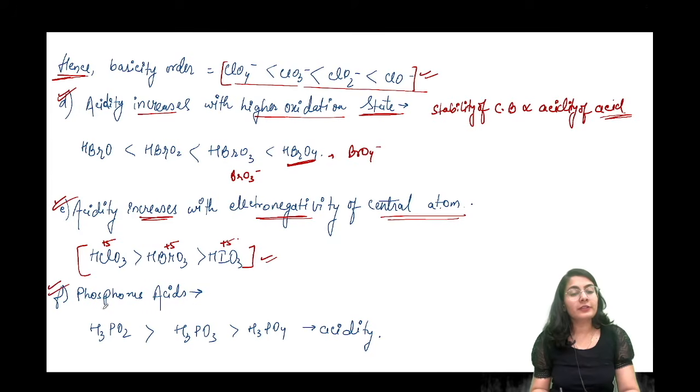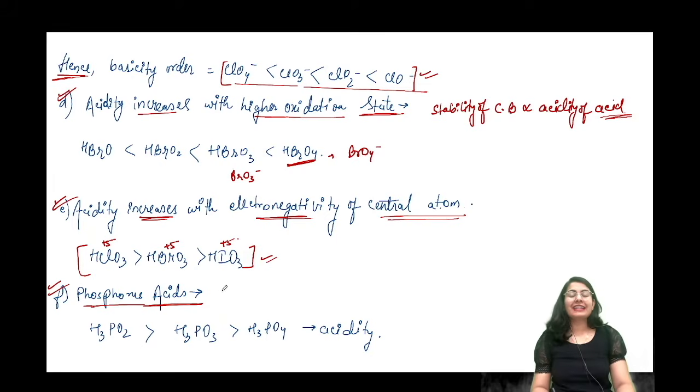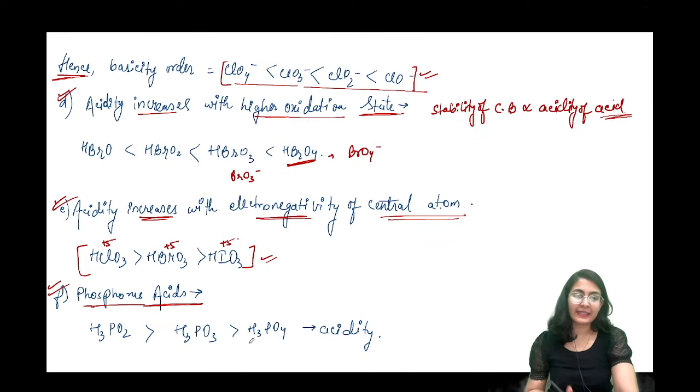Now phosphorus acids over here. Now this is something very tricky because in the case, I don't know if all of you know this or not, phosphorus acid देखने से ऐसा लगेगा कि बहुत ज्यादा high basicity है. Look over here. The basicity of all of these acid is different. The structure of phosphorus acid is going to be like this. There are 4 oxygens.